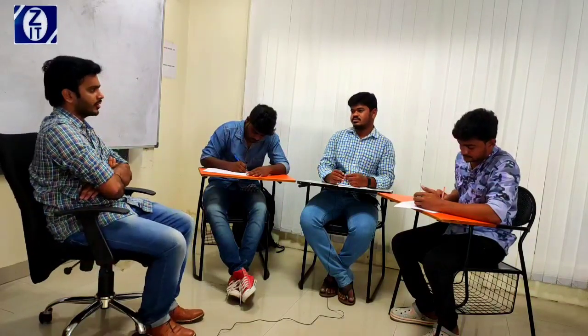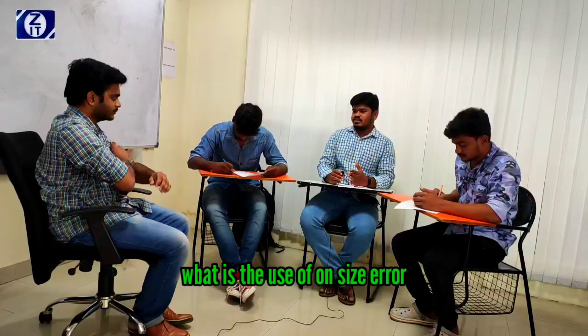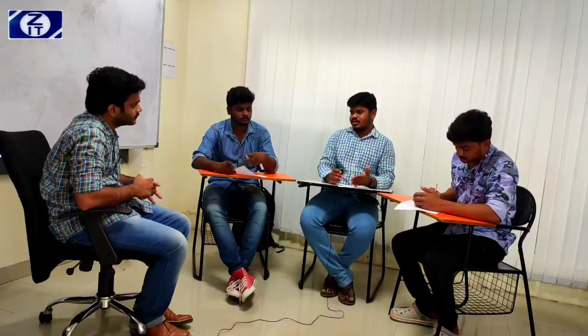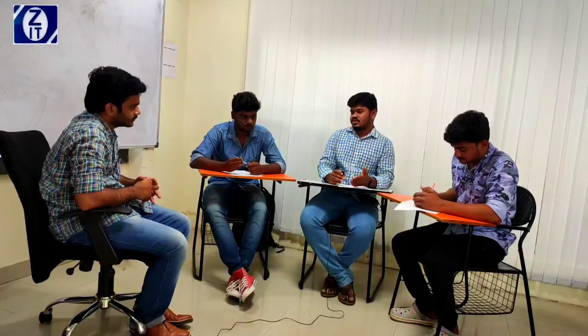What is the use of on size error? Once we declare variables like A, B, C, and we are adding A and B, but the resultant variable is larger than its size, truncation is possible. At that time we can use on size error and not on size error.